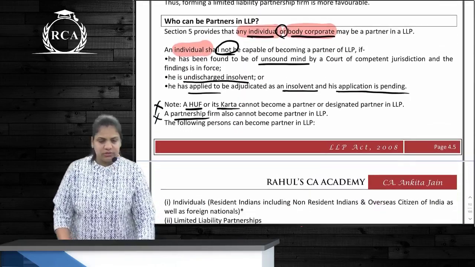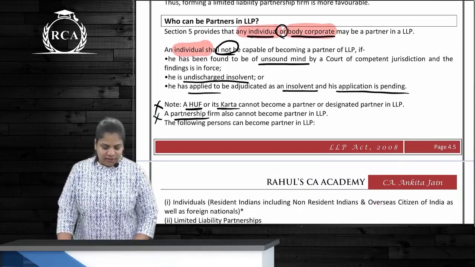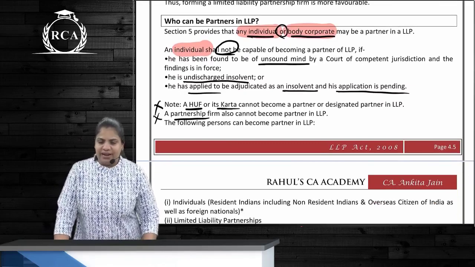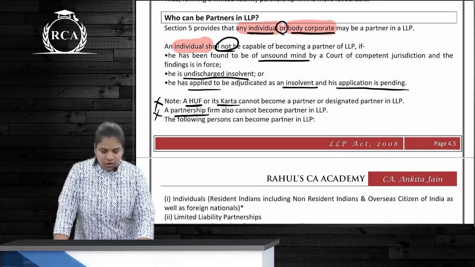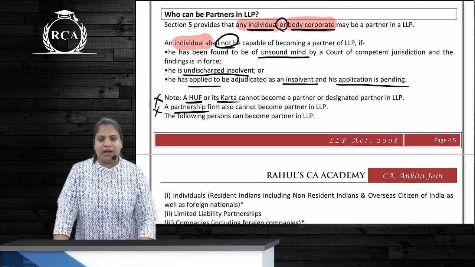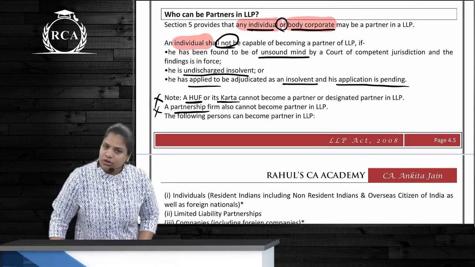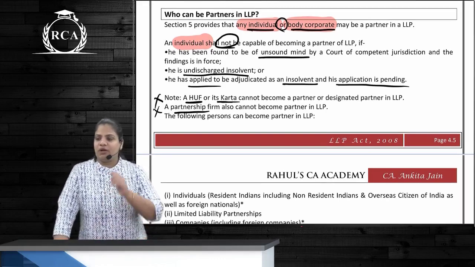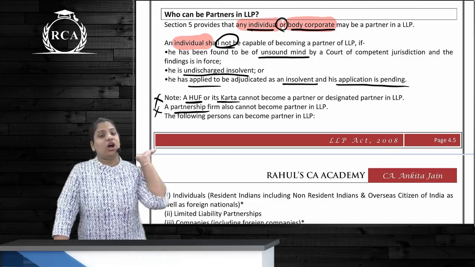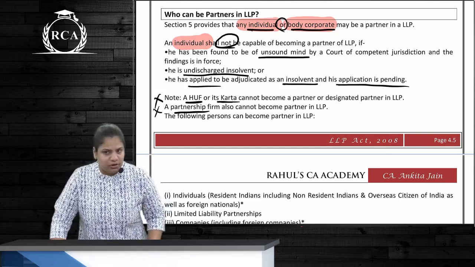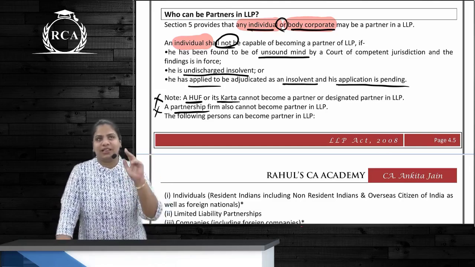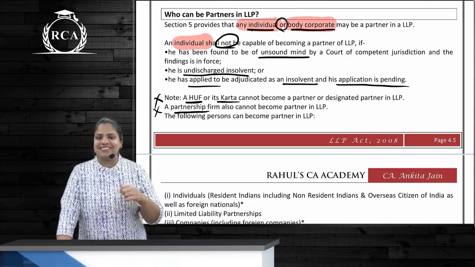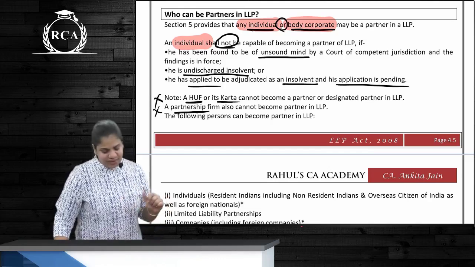Advantages, benefits also done. Who can be partners of LLP? Only and only individual or body corporate. Can HUF be a partner? No. Can Karta be a partner? No. Can partnership firm be a partner? No. Can cooperative society be a partner? No. Any other body corporate which is prescribed that it is not a body corporate, can they be a partner? No. So only two persons can be partners, either individual or body corporate.